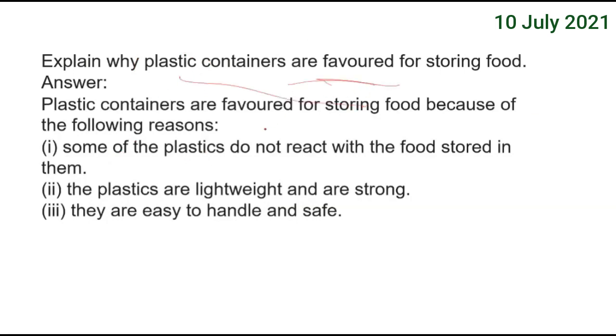Actually, we should not use plastic, but why is it favored? Because generally they don't react. But remember, most plastics react and make the food poisonous. If you keep food for a long time, they react.